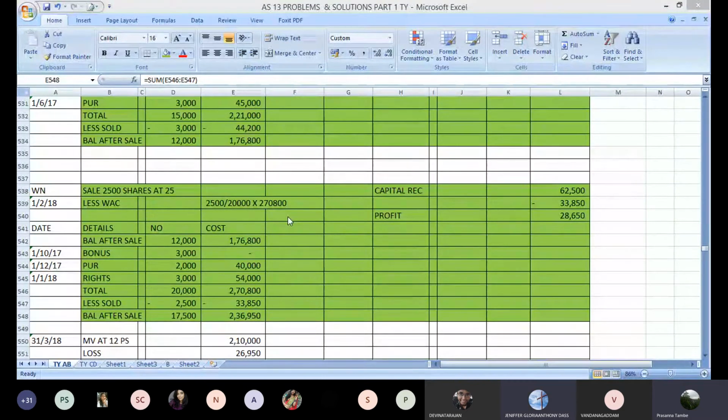Because you can do it on a calculator. I mean, see, there are students who can manage it on calculator without even doing the working note. That is fine. But still, for the purpose of record, to show how you have arrived at that profit, cost, or whatever, the working note is expected. And there are marks allocated for working note. So better keep a working note, and it ensures that your calculations are also correct. You will not go wrong if you have a proper working note. That's another advantage. Okay. So write down the working note.